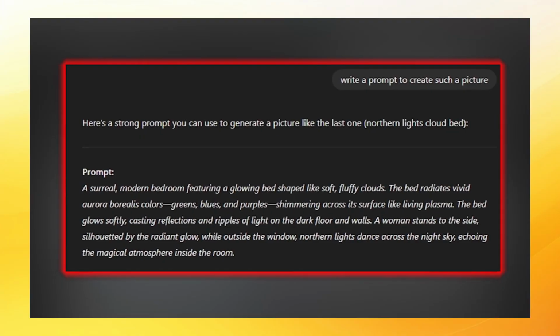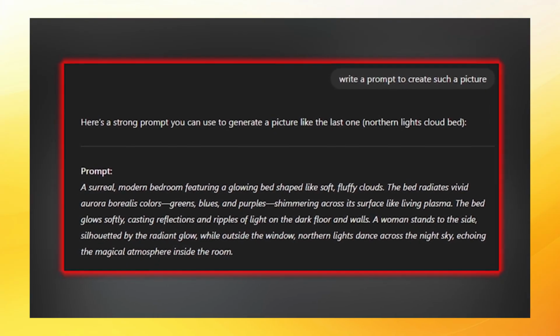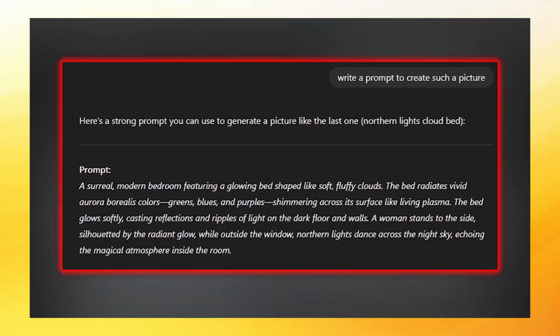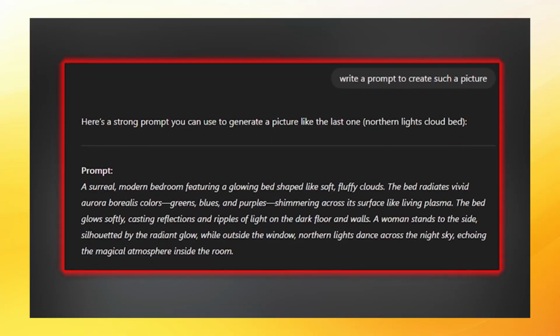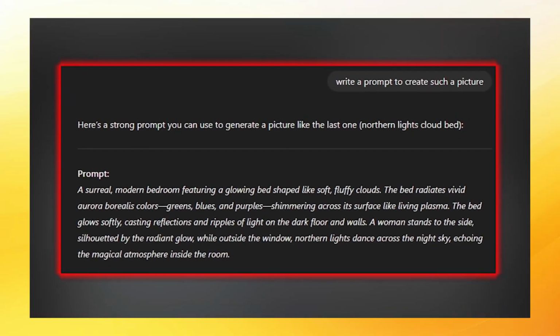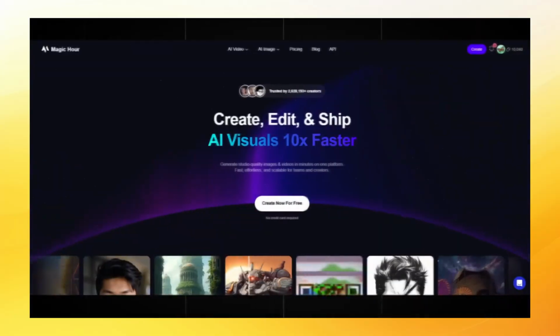The last thing we request from ChatGPT is a prompt for creating such pictures. We write the following: write a prompt to create such a picture. If the prompt is not good, you can correct it based on your preferences. The main thing is that there is a girl in the frame who will be lying on the bed and a suitable angle for this.